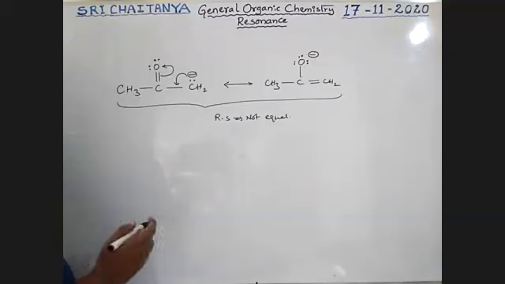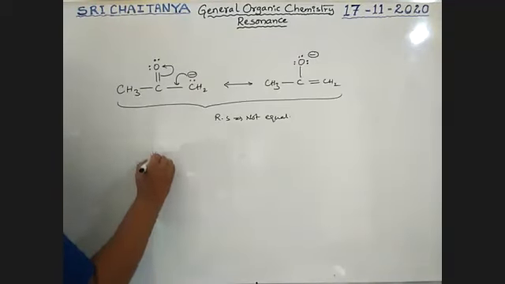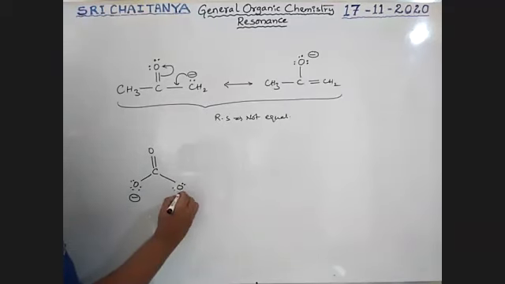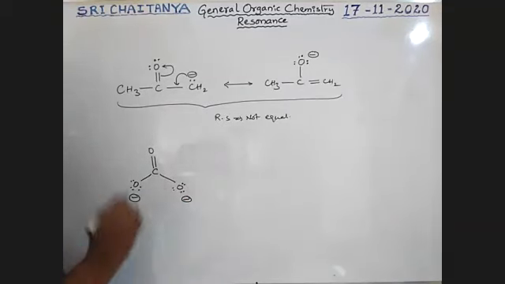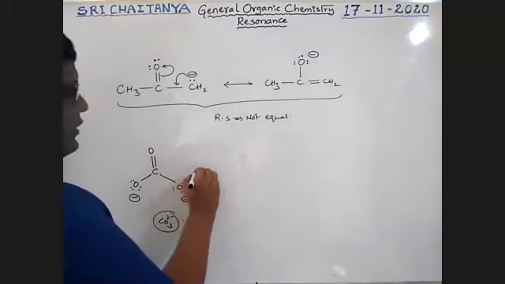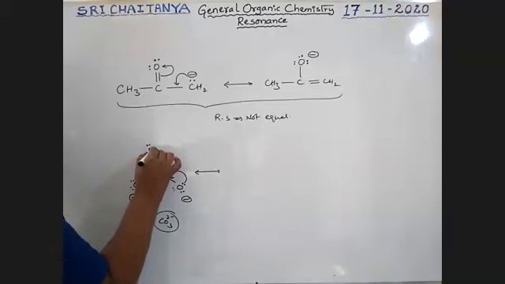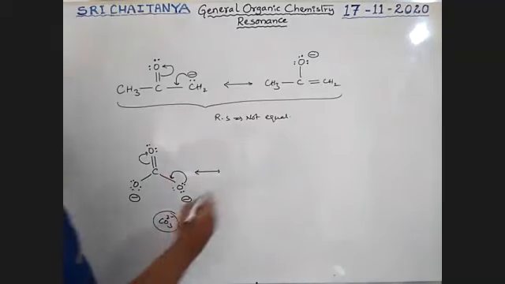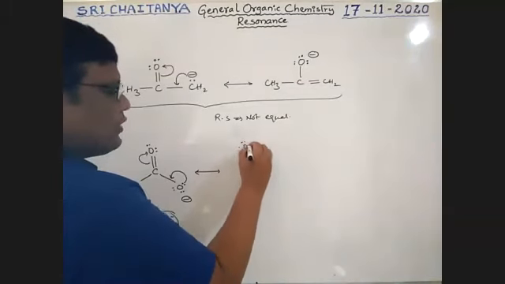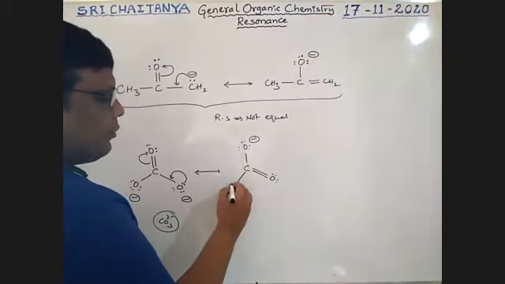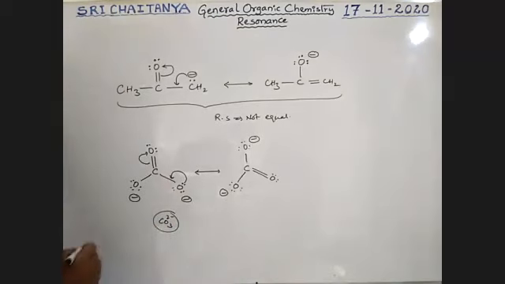For example, I'm taking a carbonate ion, C double bond O, which has a negative charge. It is the carbonate, CO3 2 minus ion. It is involved in resonance like this. This pi bond, boys, and this oxygen also has two lone pairs. That gives a C single bond, and it converts into 3 lone pairs and gets a negative charge, with a double bond O having 2 lone pairs.